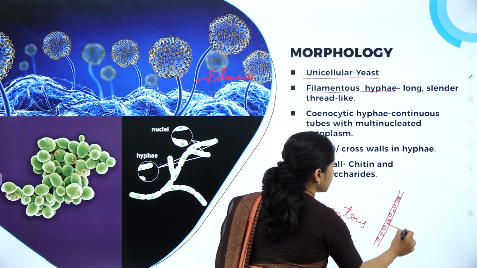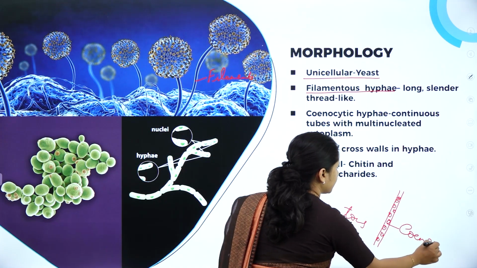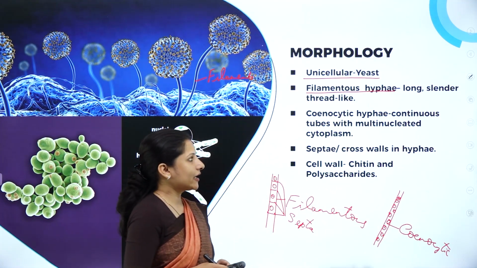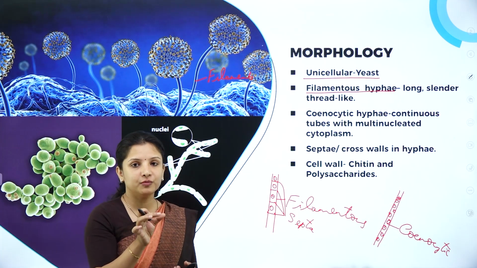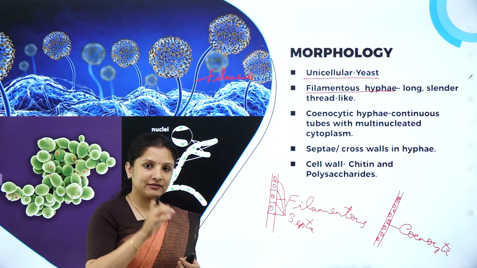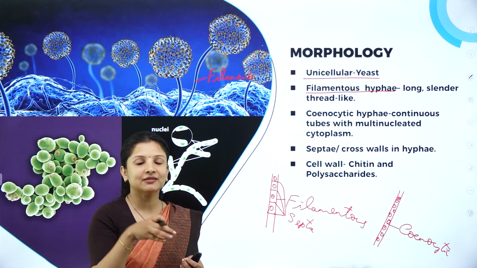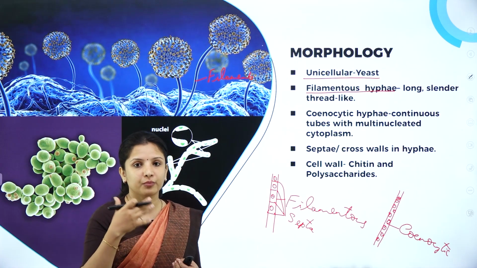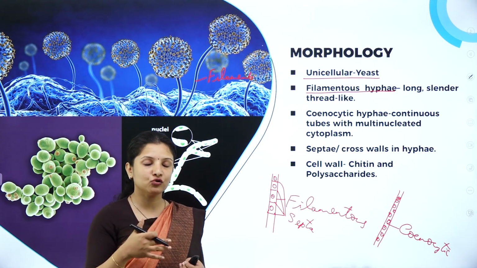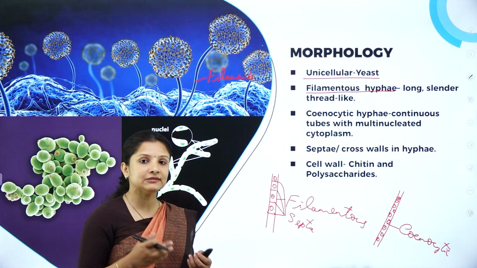This is nothing but cenocytic hyphae. Cenocytic hyphae means they are continuous tube-like hyphae which are filled with cytoplasm, and in that cytoplasm, the nuclei are distributed without any proper order. Therefore, they are multinucleate.